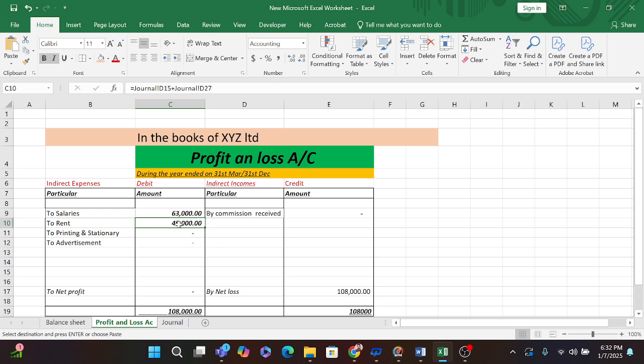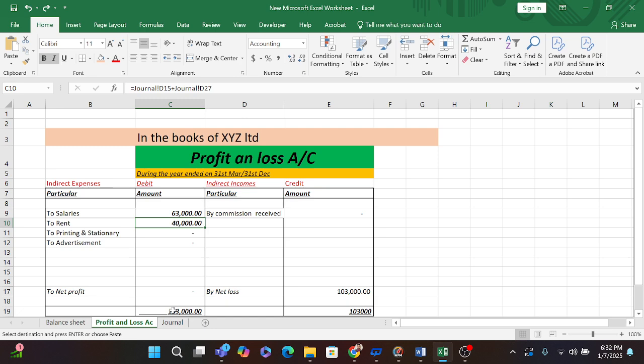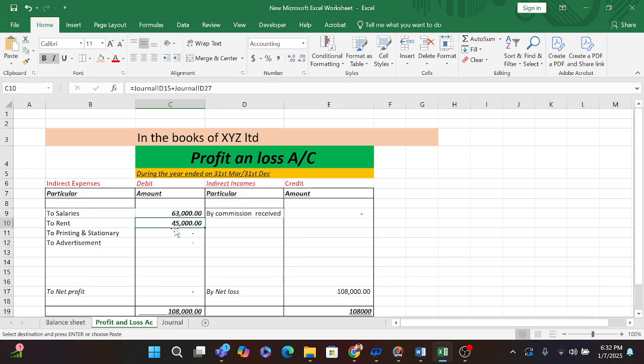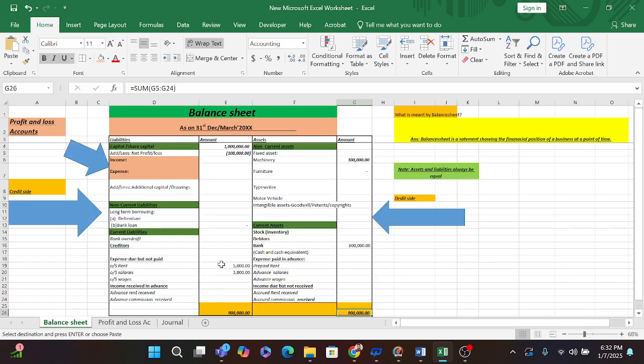Here, if you see, before posting this entry, my balance was 40,000 rupees, but after posting this entry, my balance will be 45,000, and my outstanding balance, that is 5,000, will be reflected in my balance sheet.